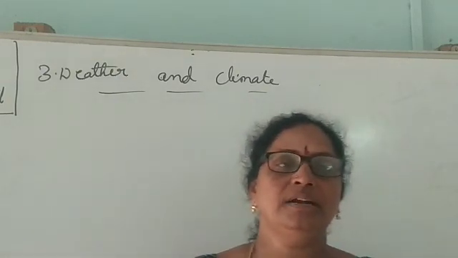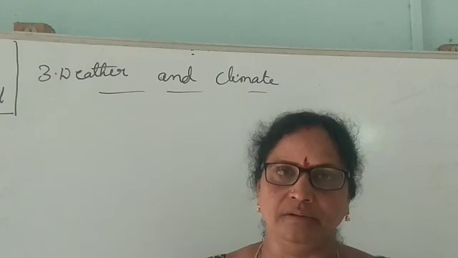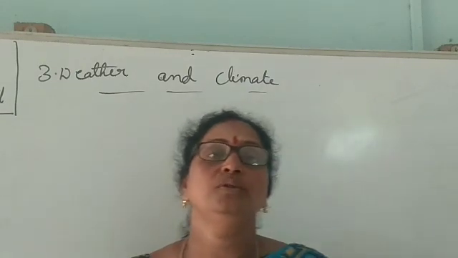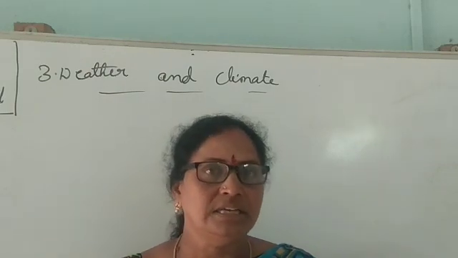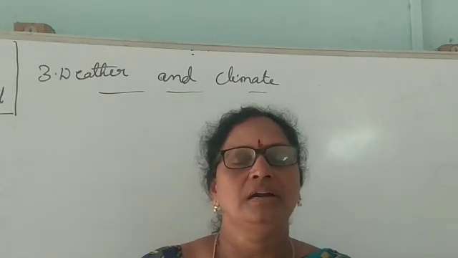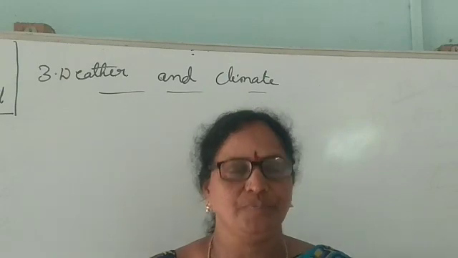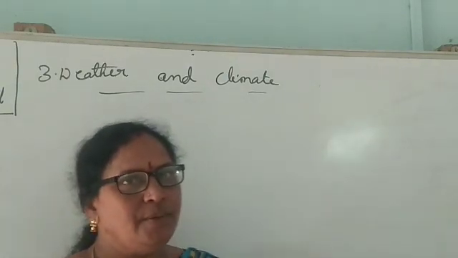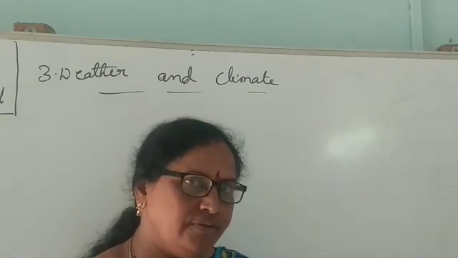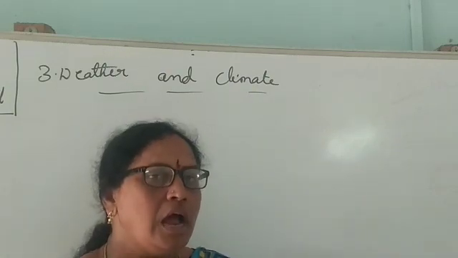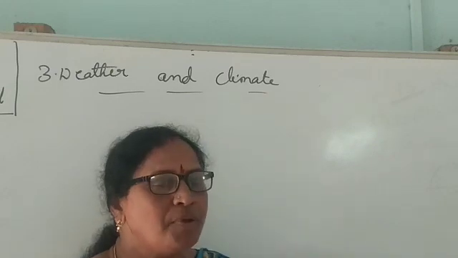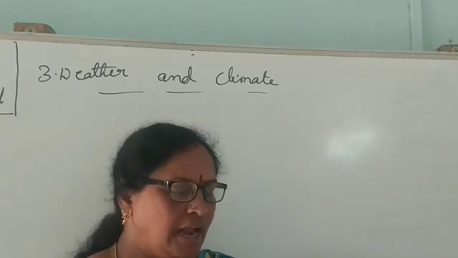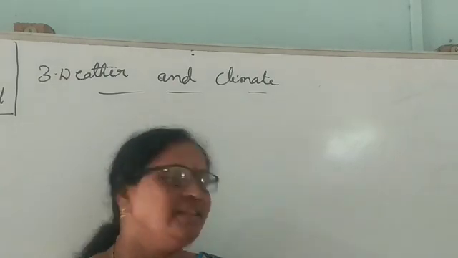Then what are the factors of the climate? How will the climate be affected? It depends upon the distance from the equator, distance from the sea, height above the sea level, the prevailing winds and moisture in the air.